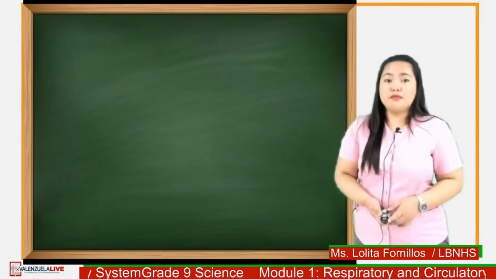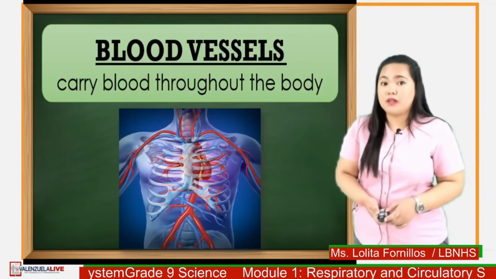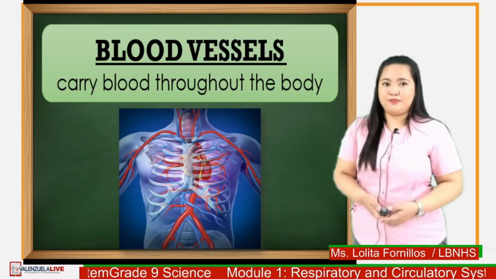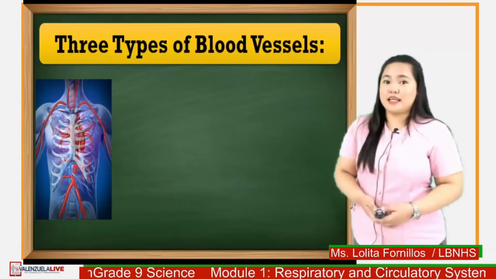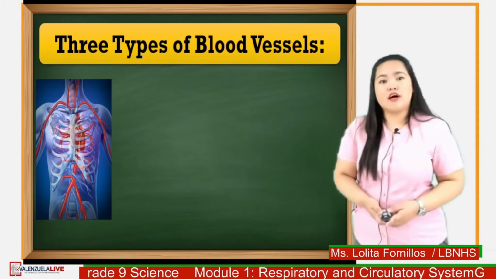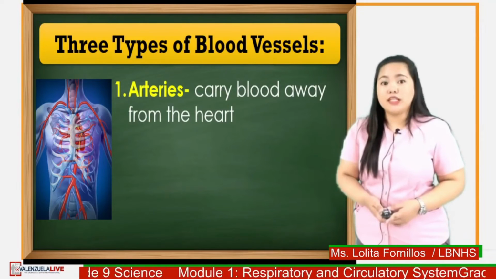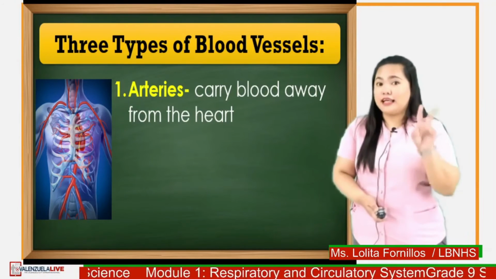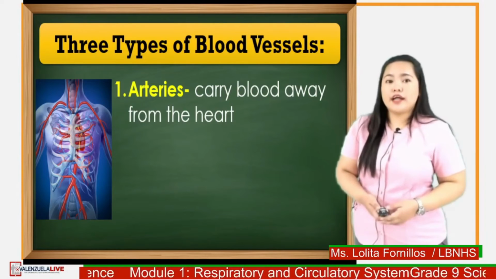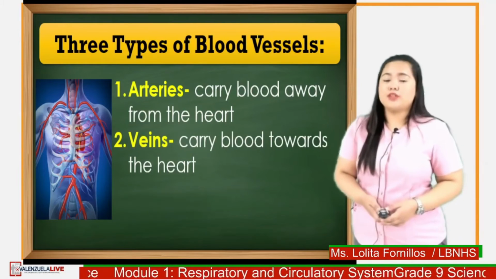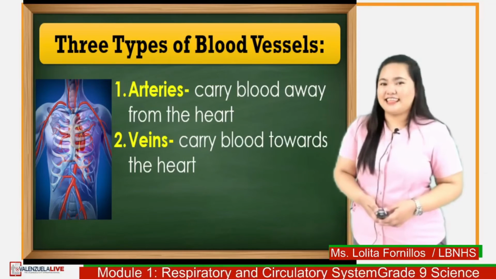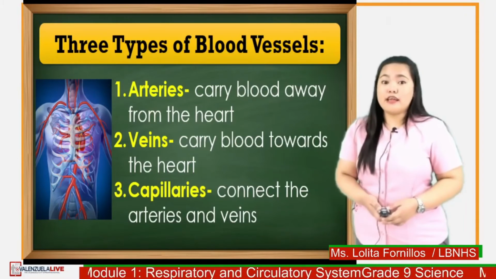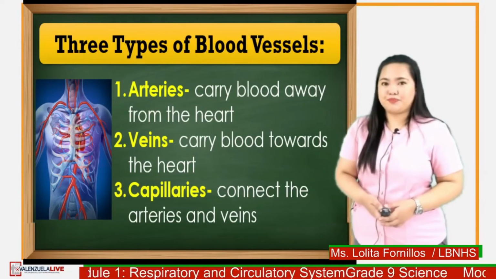Next, we have the blood vessels. They carry blood throughout the body. The blood vessels have three types. First are the arteries, which carry blood away from the heart towards the different parts of the body. Second are the veins that carry blood from other parts of the body towards the heart. Last are the capillaries that connect the arteries and veins.